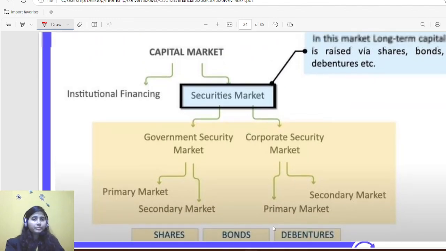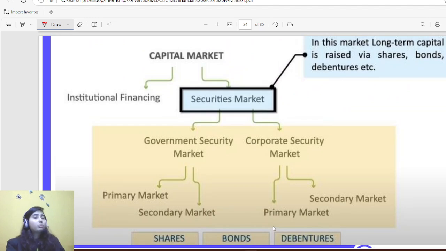Okay. So I have already discussed too many things in money market. Just hold it here and please try to revise your notes once. And from now onwards, I'll be discussing capital market.